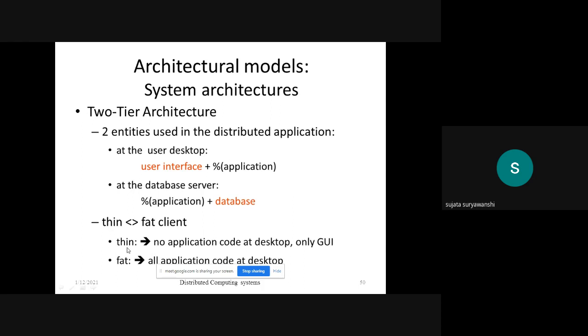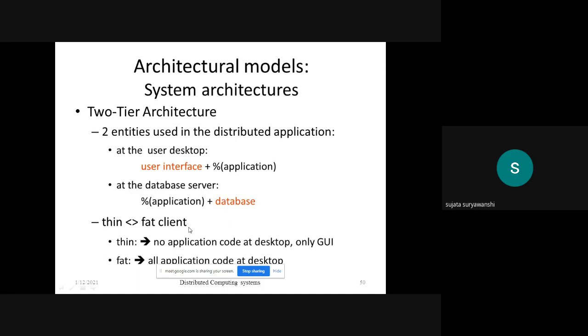In the thin client, there is no application code at the desktop, only the GUI is present. Here in the two tier architecture, two entities are there, the user and the database. The user has the user interface, meaning the GUI, and some portion of the application, and in the database some portion of the application and the database is there.